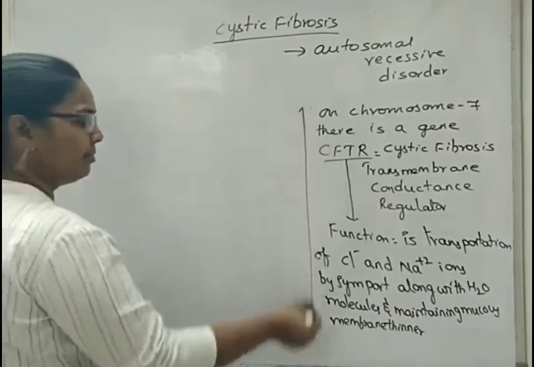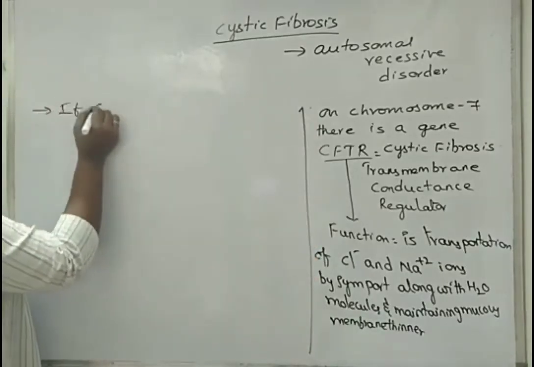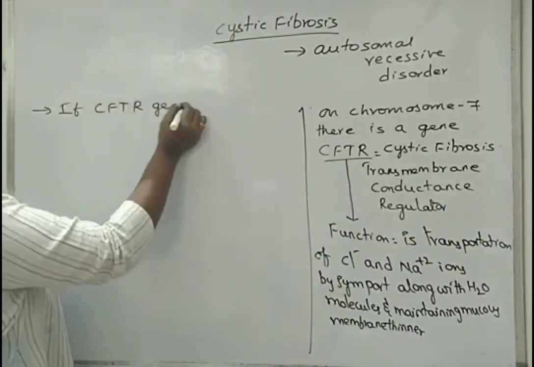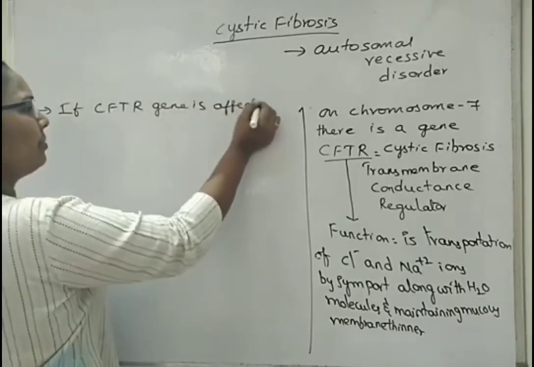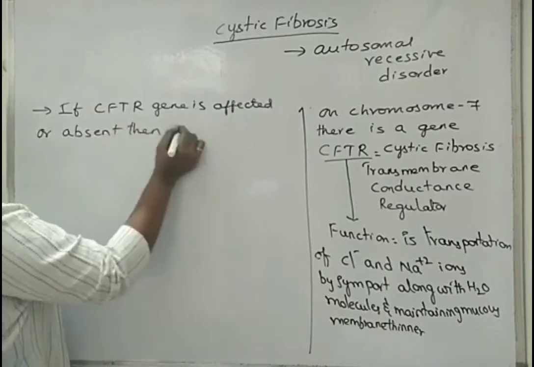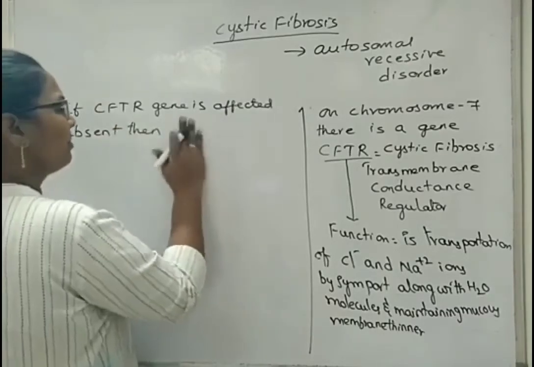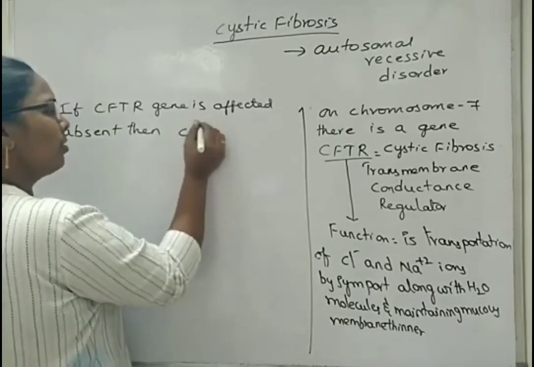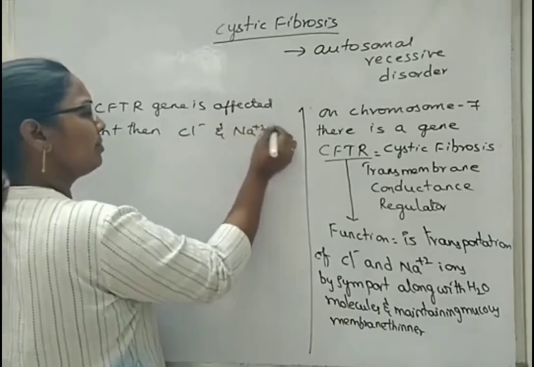Now, if the CFTR gene is affected or absent, then chloride and sodium ions